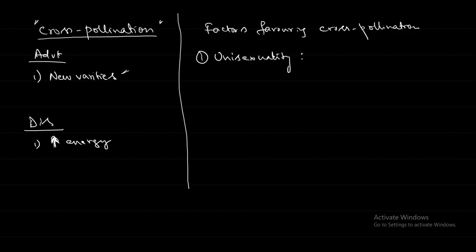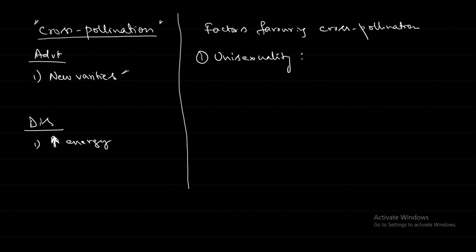A plant having only one type of flower, either the staminate or the pistillate flower, is called what? Monoecious or dioecious? Dioecious. The dioecious plants will have either staminate or pistillate flowers.